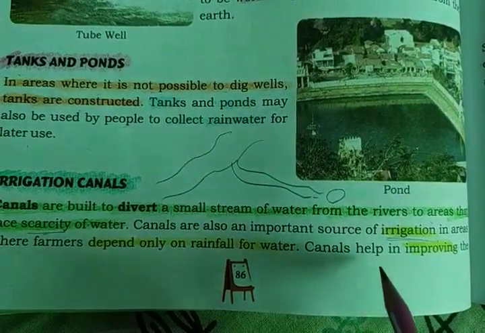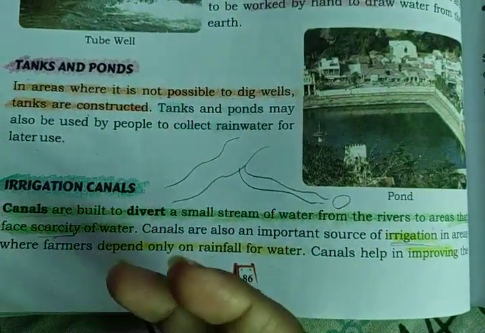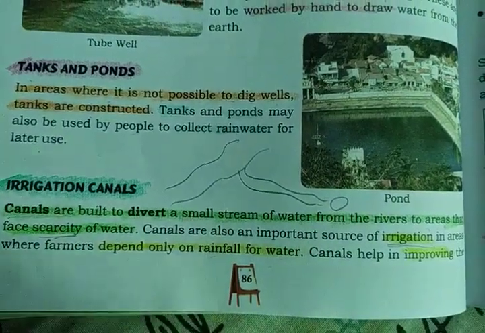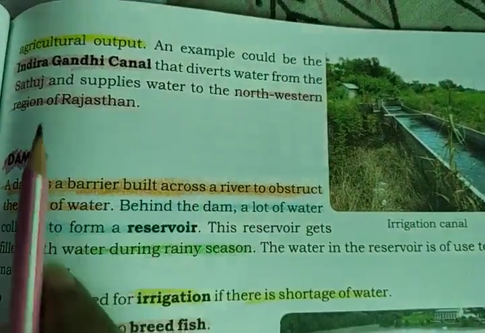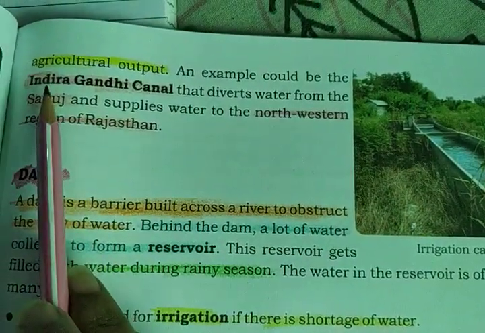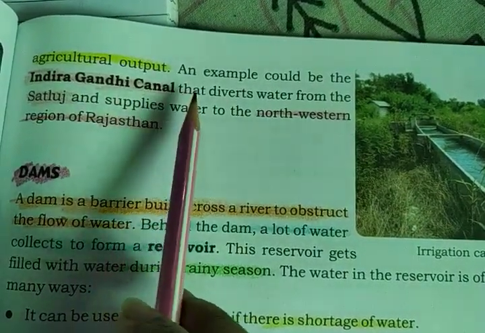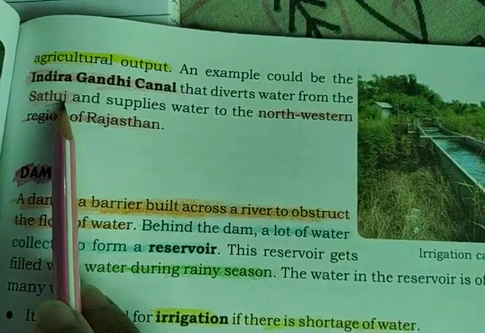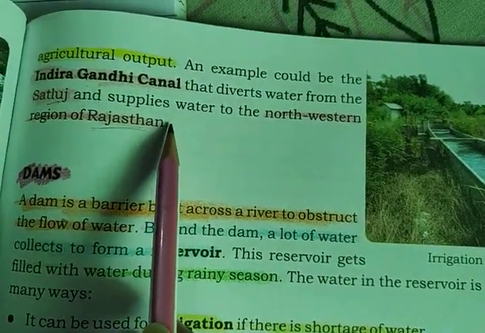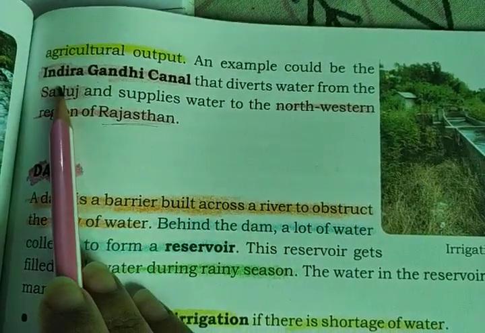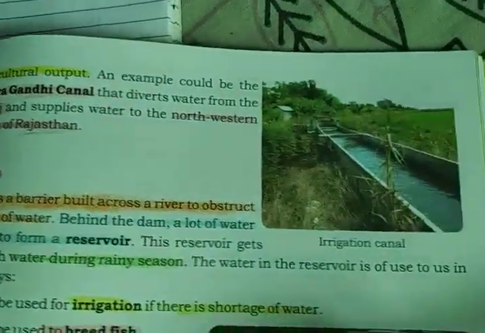Canals help in improving the agriculture output because the farmers will get a sufficient amount of water and their crops will also grow well. One such example we have studied in a previous chapter, that is the Indira Gandhi Canal. Indira Gandhi Canal was built on the Satluj River and supplies water to the northwestern region of Rajasthan. In the chapter in which we studied the Thar Desert, I told you about the Indira Gandhi Canal, which is also known as the Rajasthan Canal.